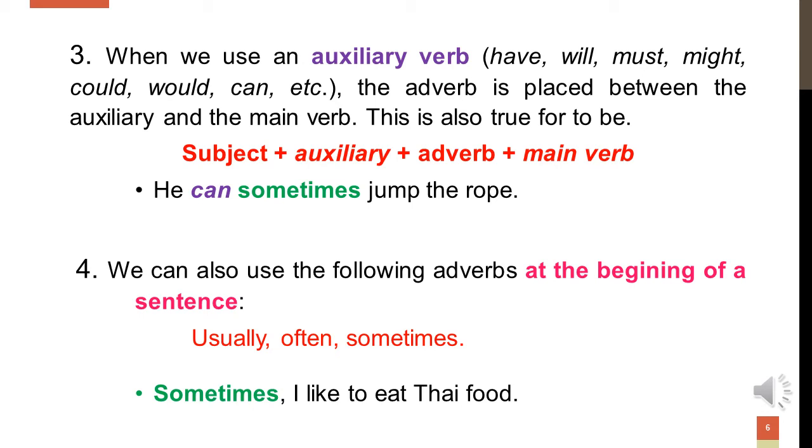Okay? Number four, we can also use the following adverbs at the beginning of a sentence: usually, often, sometimes. For example, sometimes I like to eat Thai food. In this case, when we use the adverb of frequency at the beginning of the sentence, after the adverb of frequency, we have to use a comma.